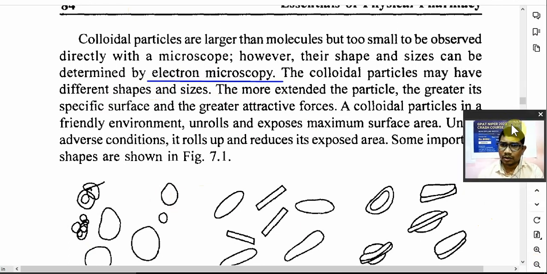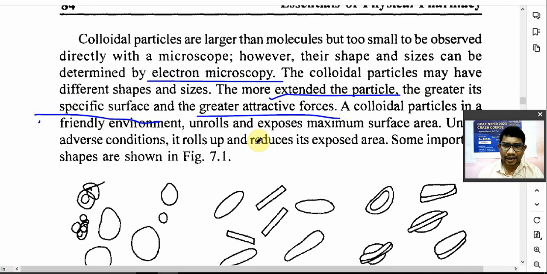These colloidal particles may have different size and shape. Okay, more will be the extended particle. अगर particle बहुत extended है मतलब फैला हुआ है, so that will give a greater surface area. Greater specific surface area means the larger the particle, it will give larger surface area and larger attractive forces.